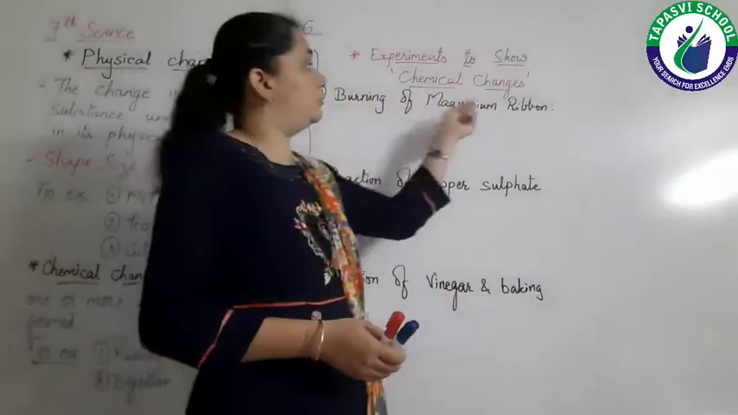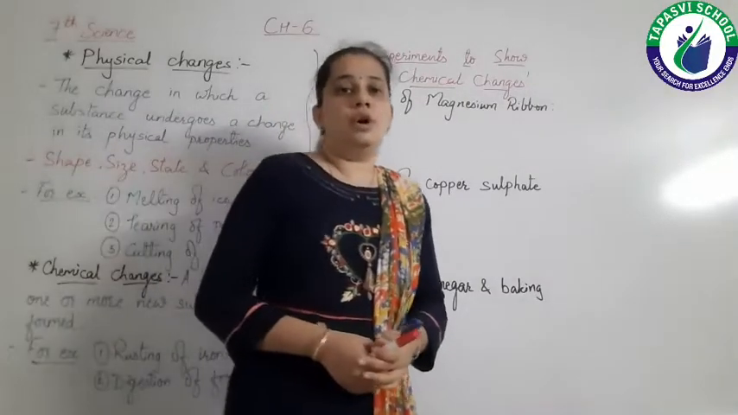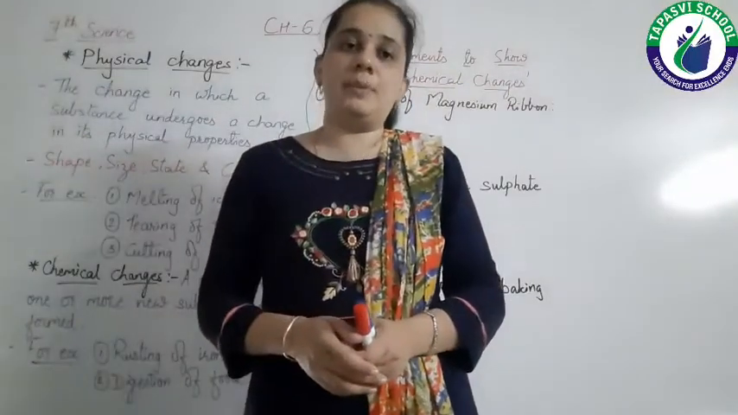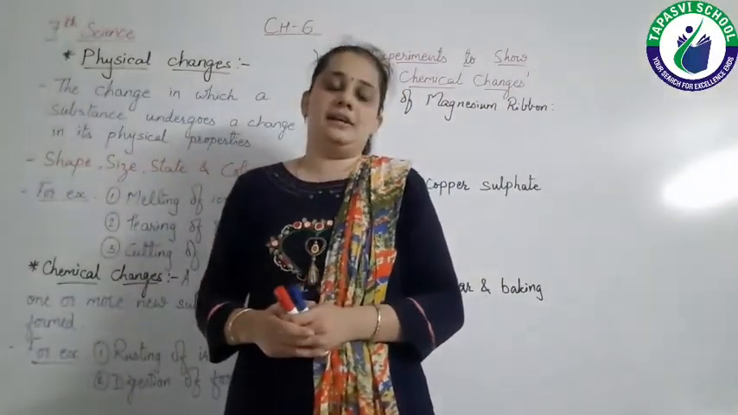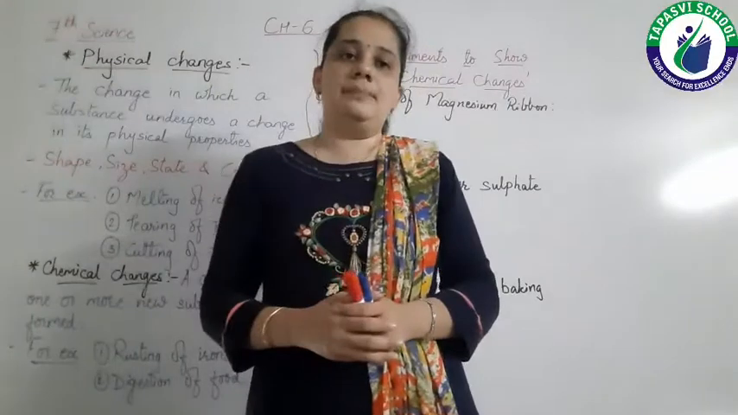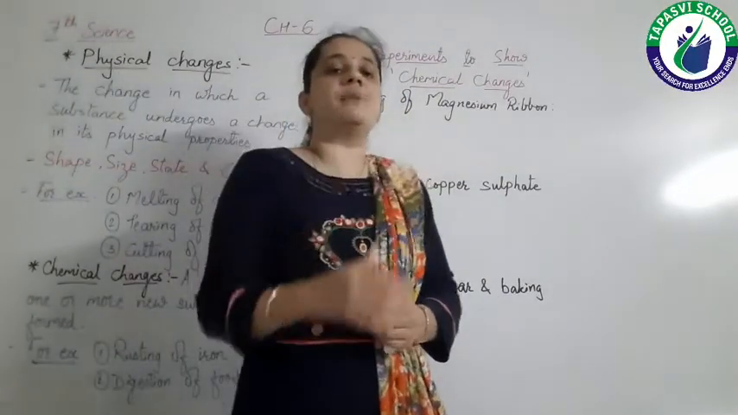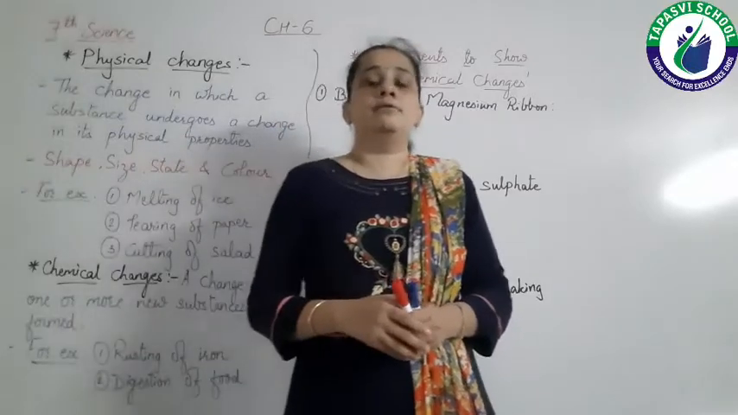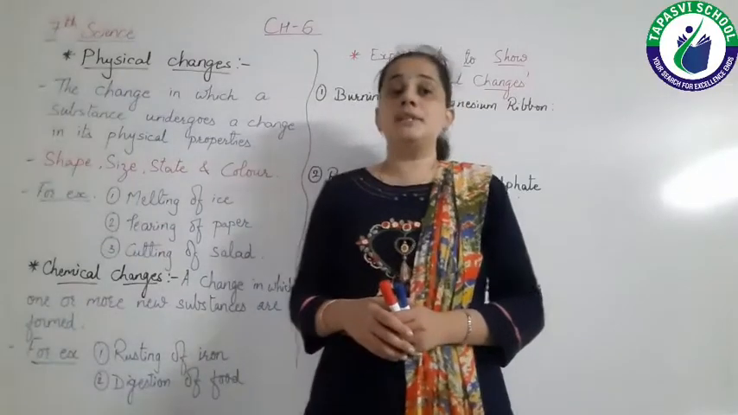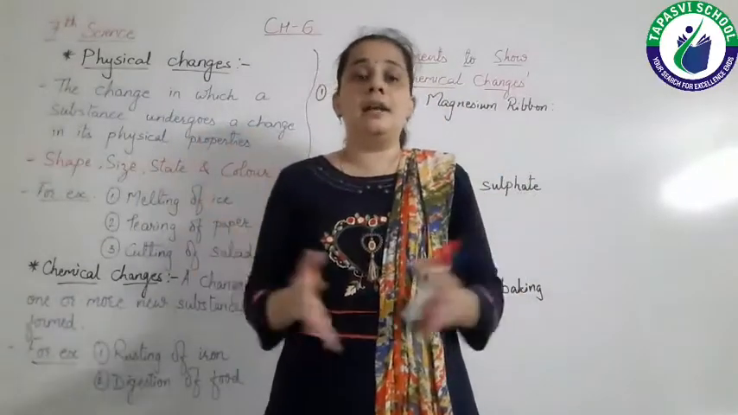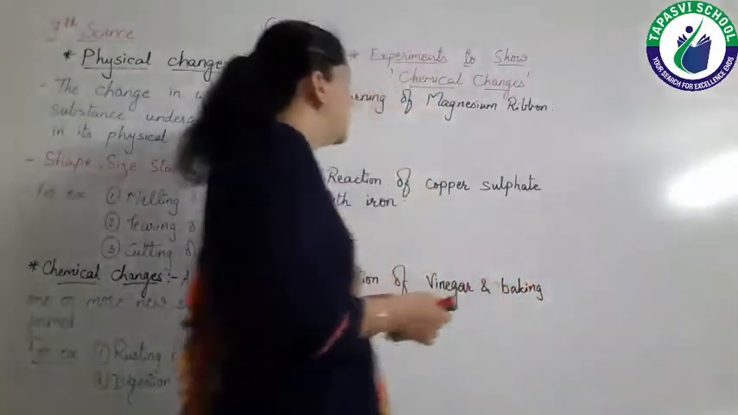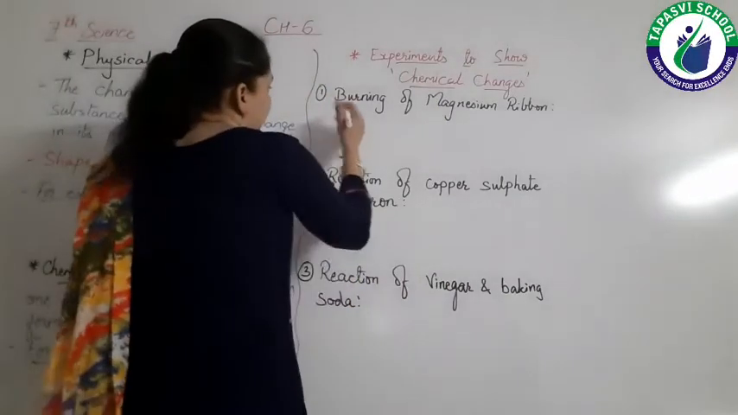First is burning of magnesium ribbon. So in this experiment, what do we have to do? We have to take one magnesium ribbon, then we have to clean it with sandpaper, right? Then we have to take a candle and keep this magnesium ribbon on the flame of the candle. So what happens? This magnesium ribbon burns with a white light. So we can say that here the reaction occurs between magnesium